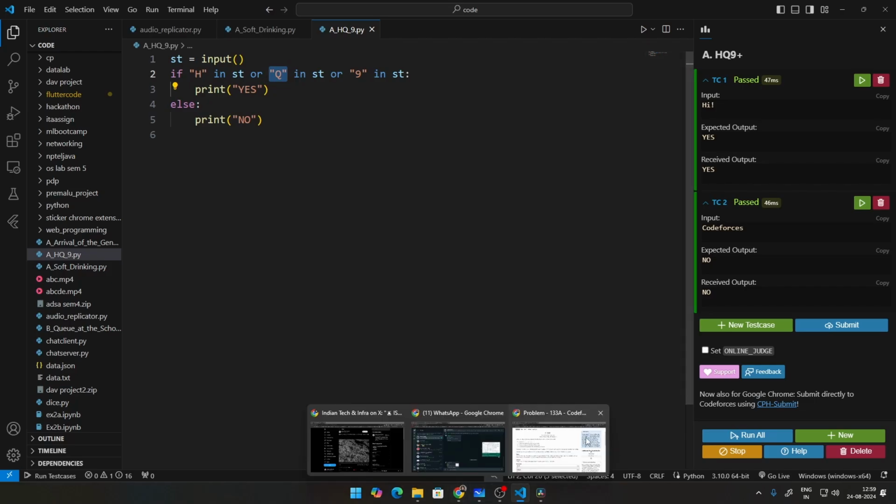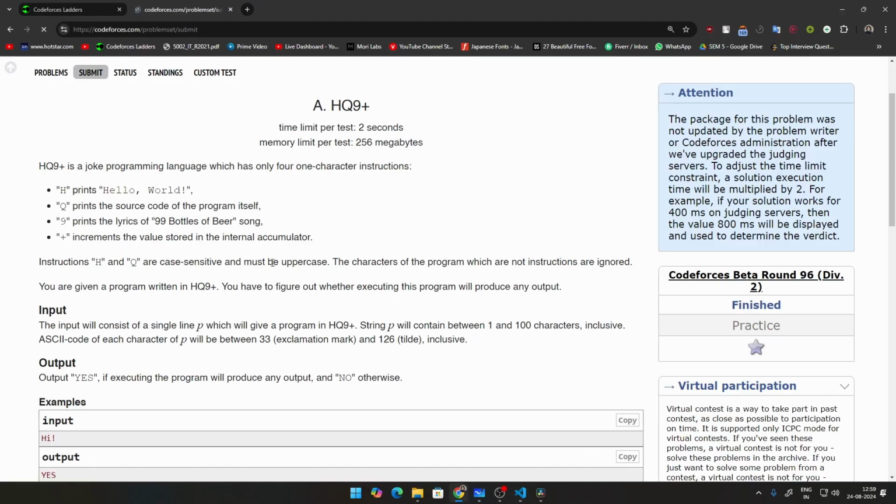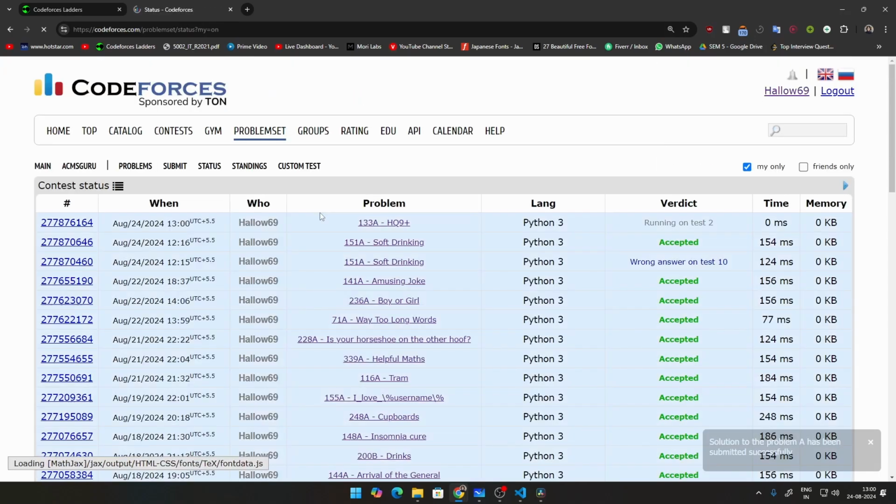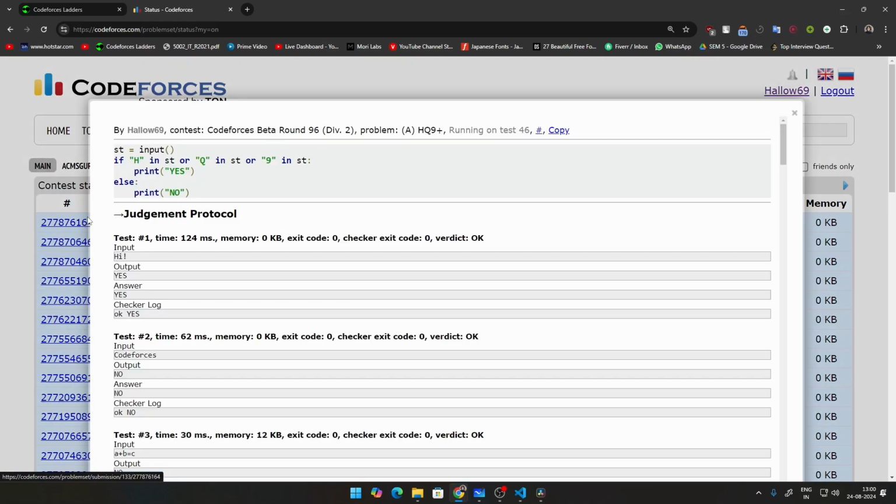Let me just go ahead and paste this in the submit to show you that this code works. It's very simple, this problem. Even though it's problem 30 or something in the A2OJ ladder, it's just one thing. You have to read the question and make sure to note that this particular plus does not have any output. If you are able to find that out, the code will run. So as you can see, this problem got accepted.